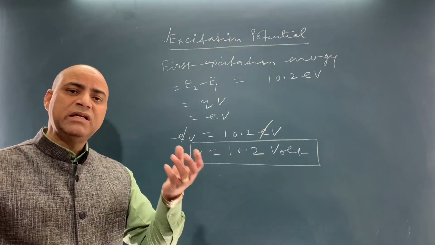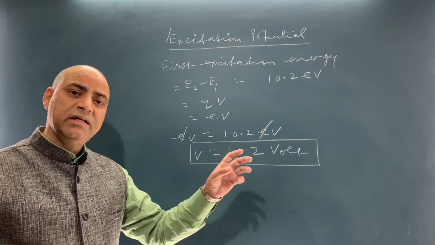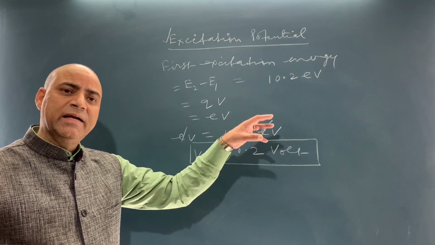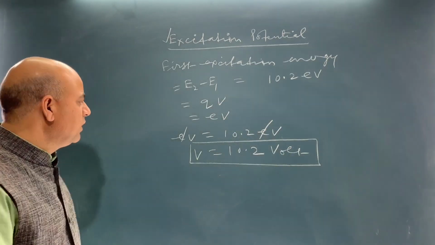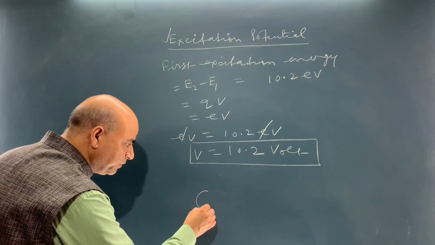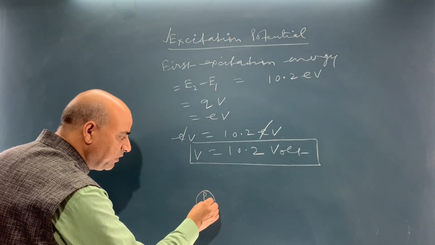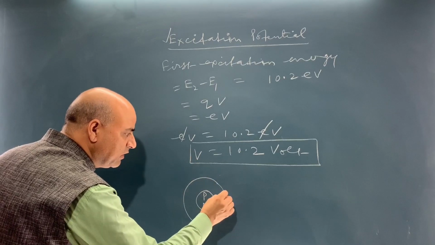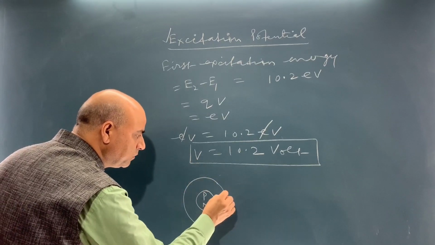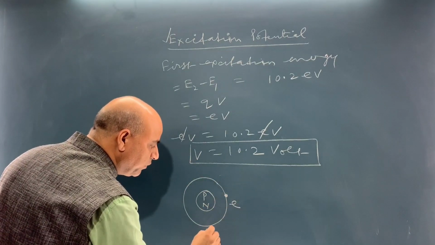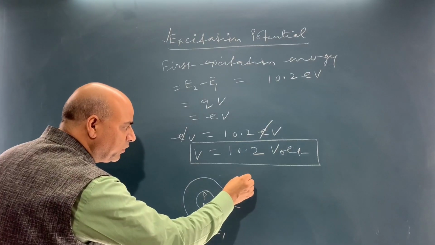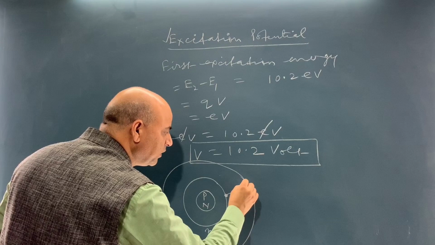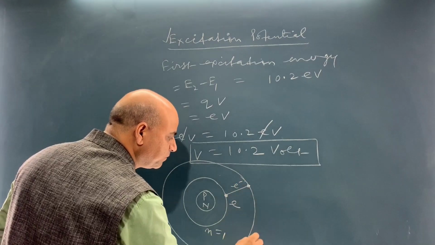This potential is required to accelerate the electron to bombard the target atom, so that the atom can remain an atom, but the electron will jump from first orbit to second orbit.